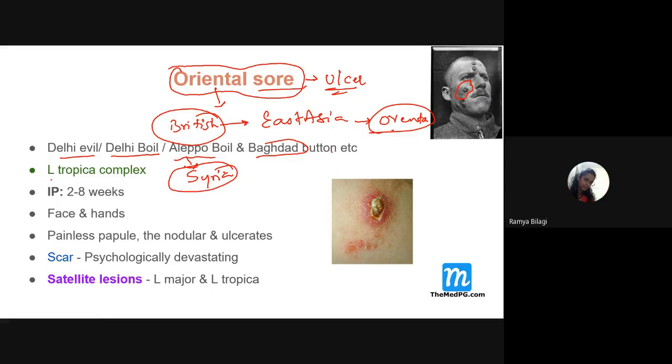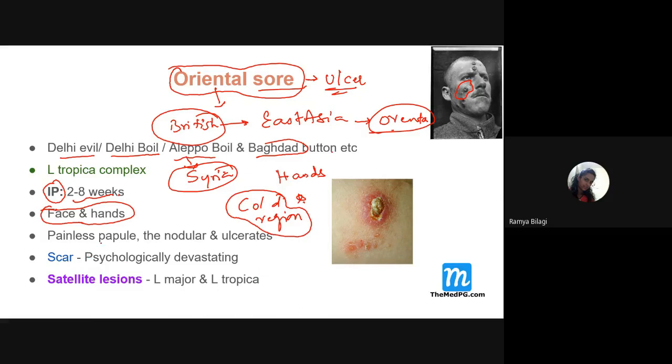What is the organism responsible? Leishmania tropica. And what is the incubation period? 2 to 8 weeks. And what are the areas affected? The face and the hands. Students, one point I want to inform you is that this leishmania always loves to reside in the colder regions of the body. Which are the cold regions? The extremities: hands, face area, or the feet. These are the areas where the cutaneous manifestations can be seen.